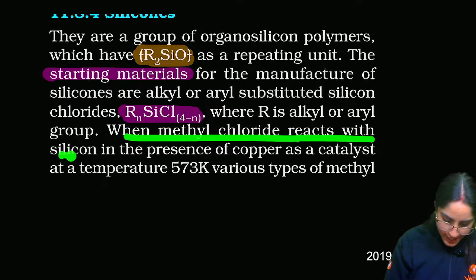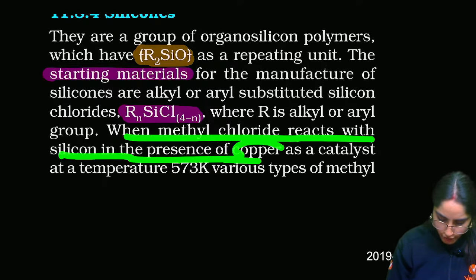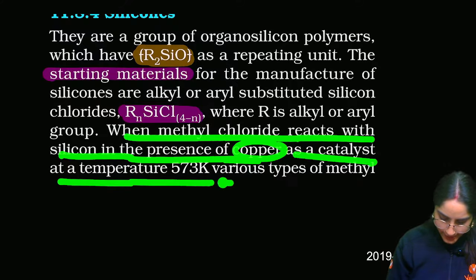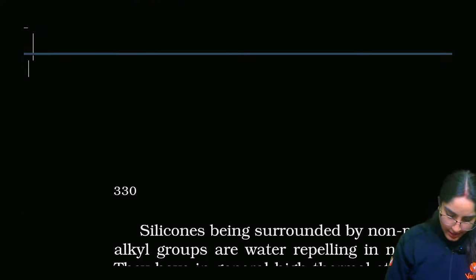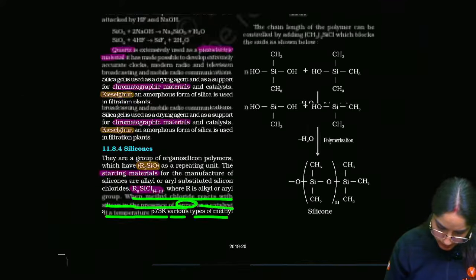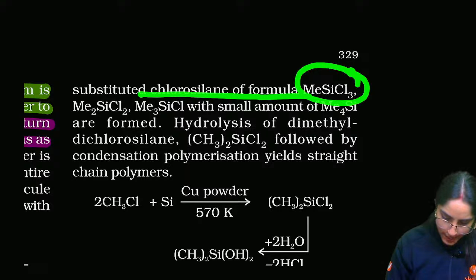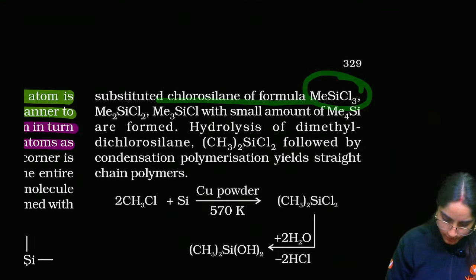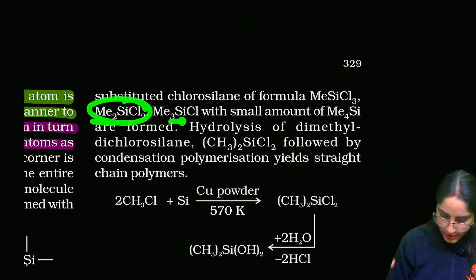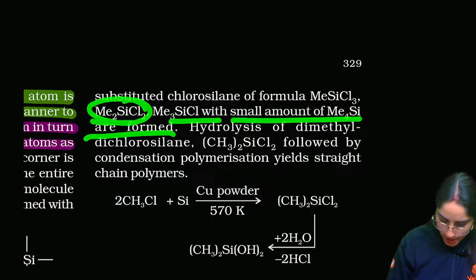Methyl chloride reacts with silicon in the presence of copper as a catalyst at high temperature. Various types of methyl substituted chlorosilanes of the formula MeSiCl3, Me2SiCl2, all these are used.